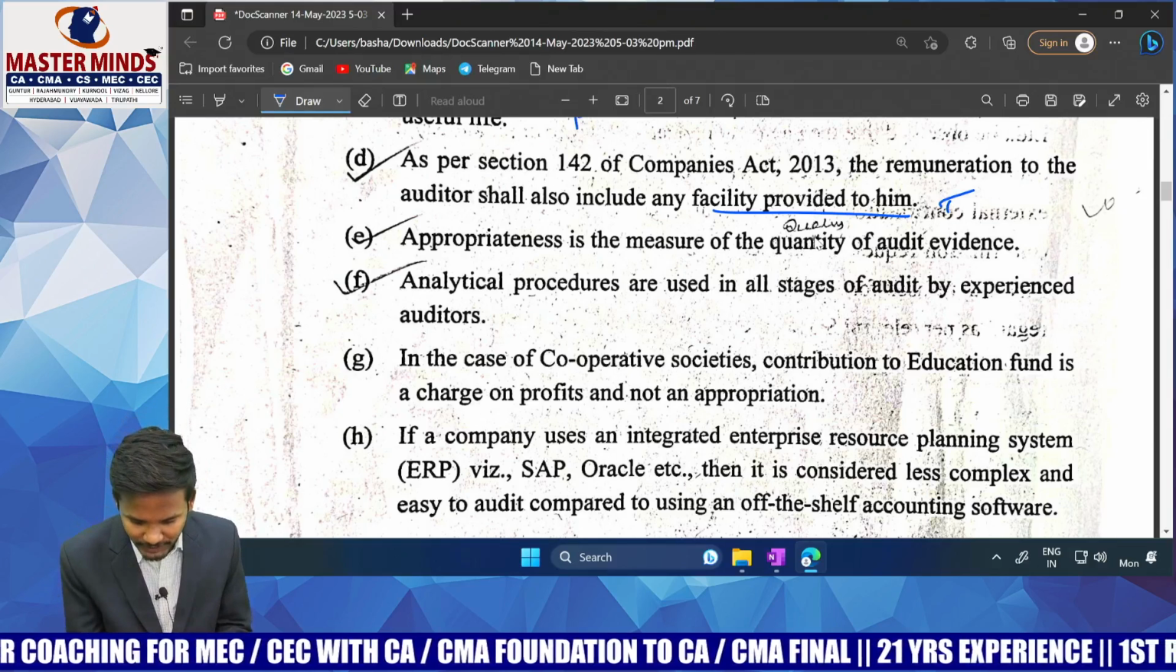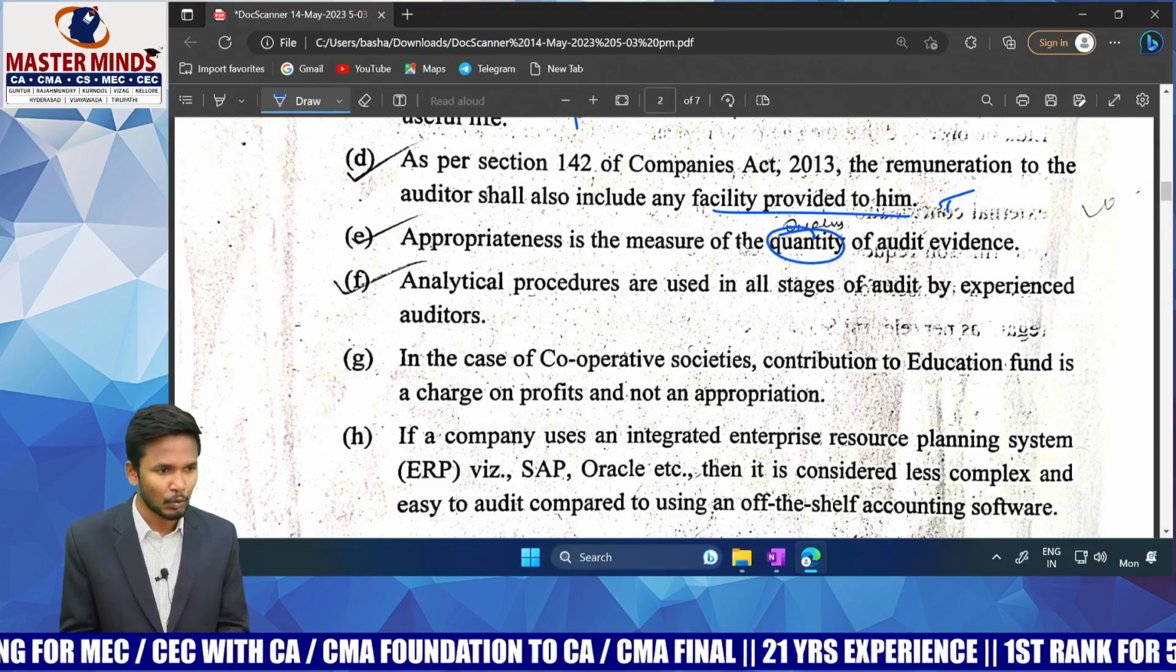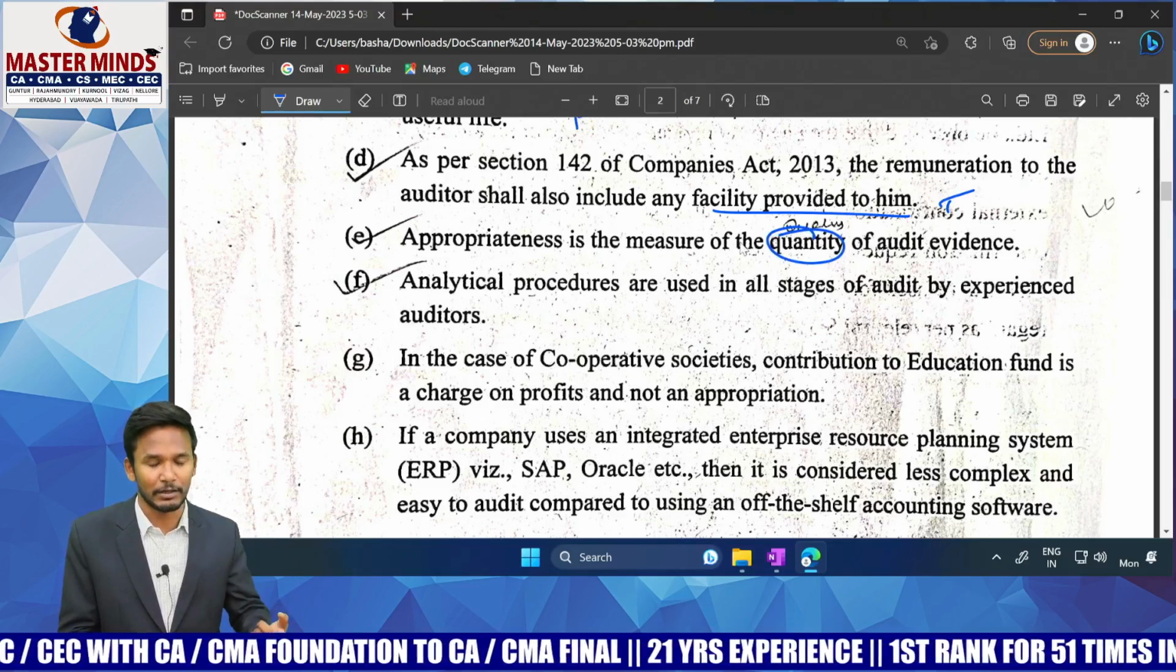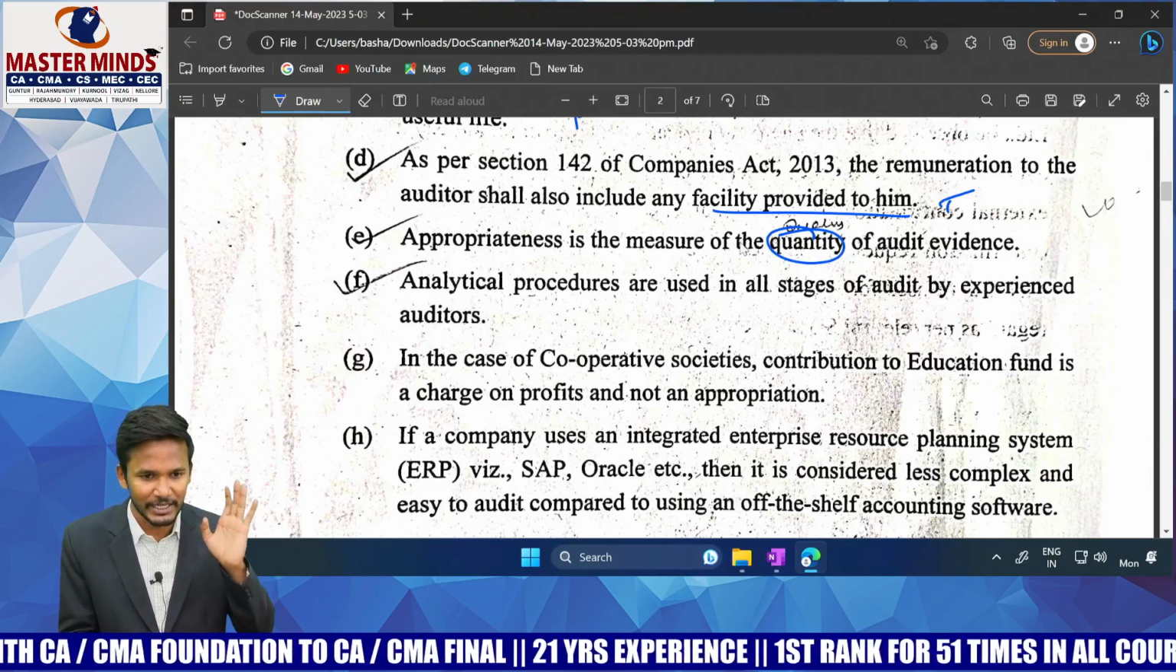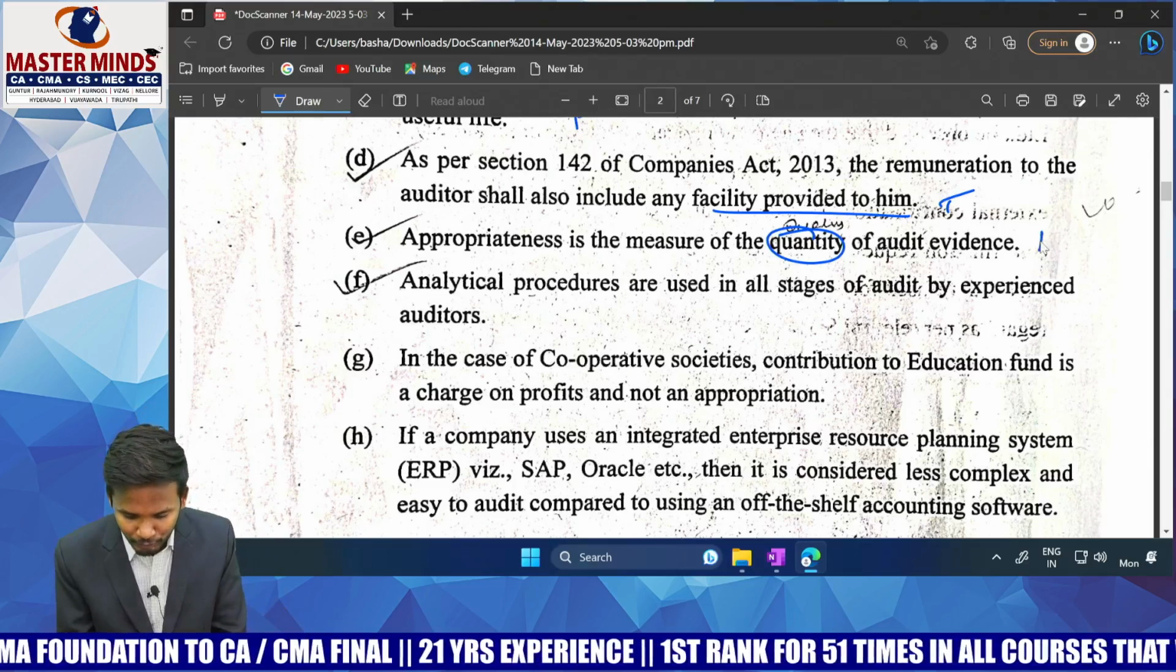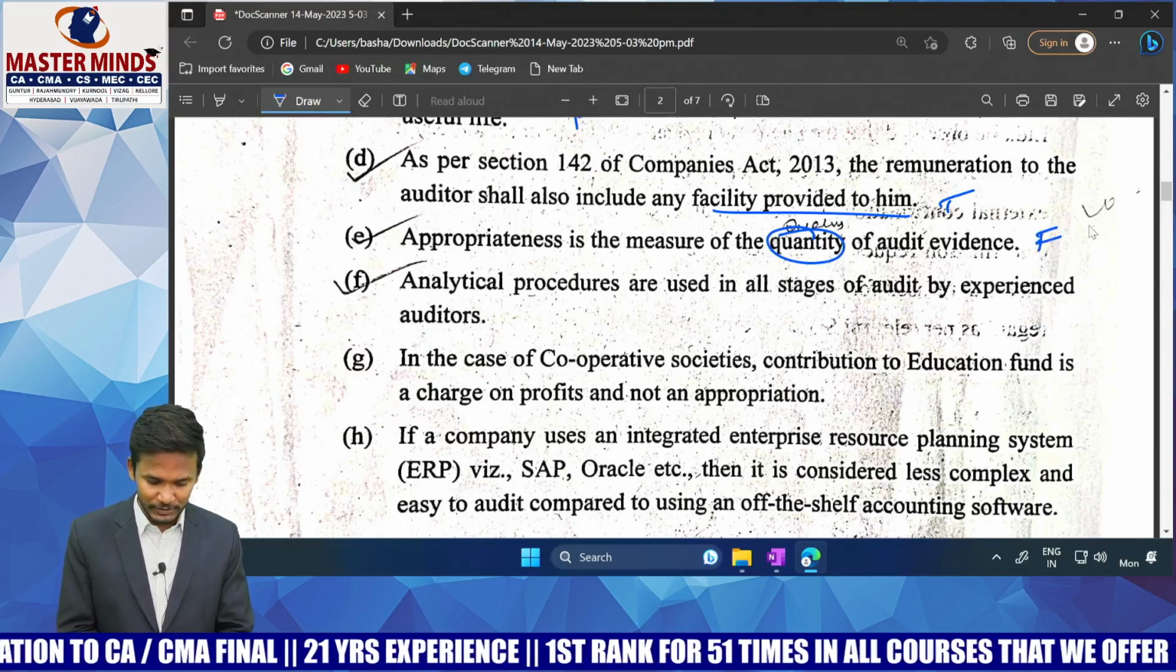So instead of quantity, what do you write here? Quality. Quality means what? It's about value, like relevance and reliability. That is the explanation you have to give. So the statement becomes what now? False here. Okay. Next one.